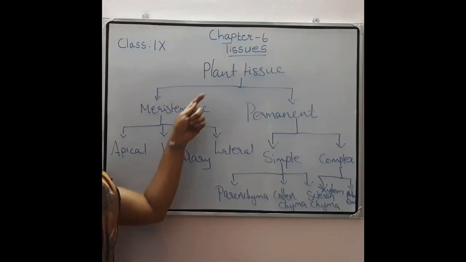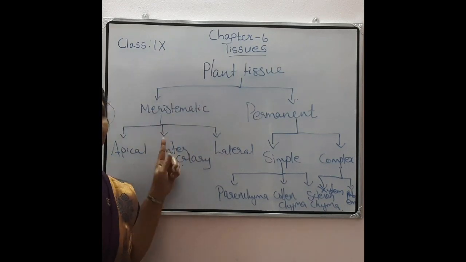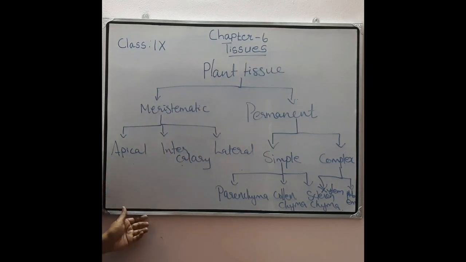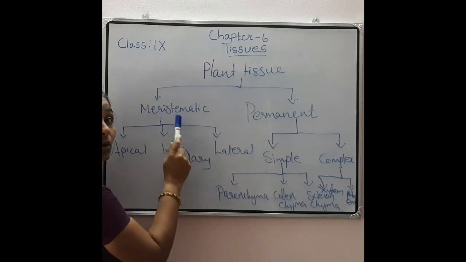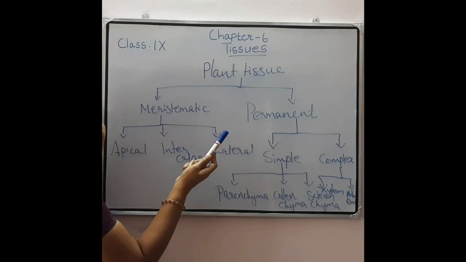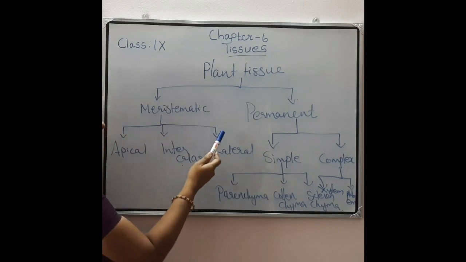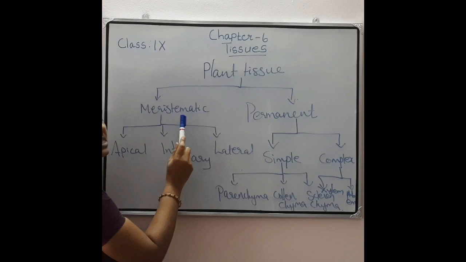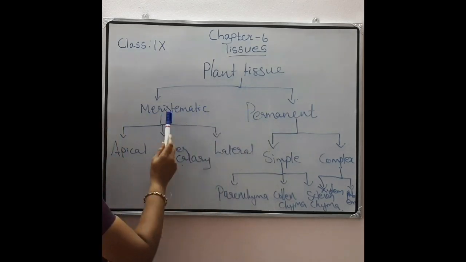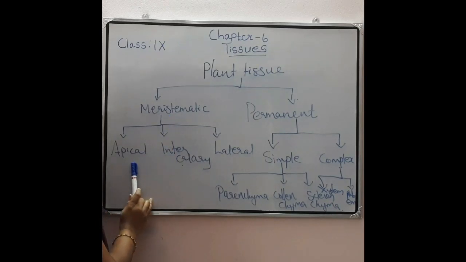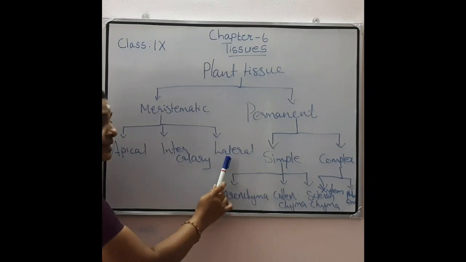So listen here, we are discussing only the plant tissue. Plant tissues are classified based on the dividing or non-dividing ability, that is, the capacity of division, into meristematic tissues and permanent tissues. Meristematic tissues are again classified into three based on their location, that means where they are present: apical meristem, intercalary meristem and lateral meristem.